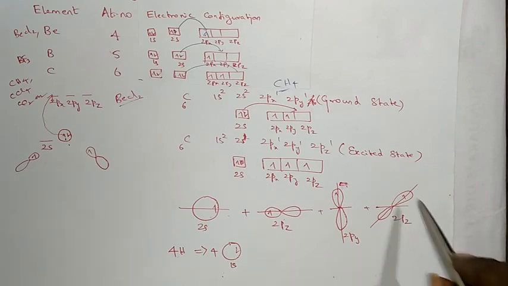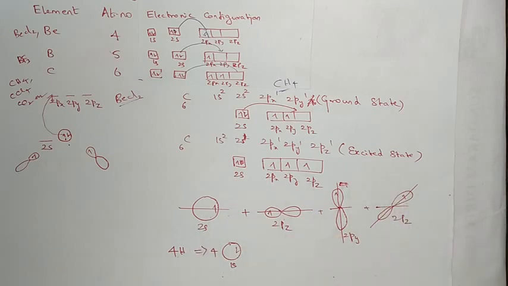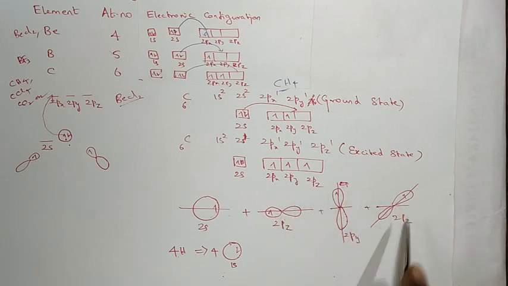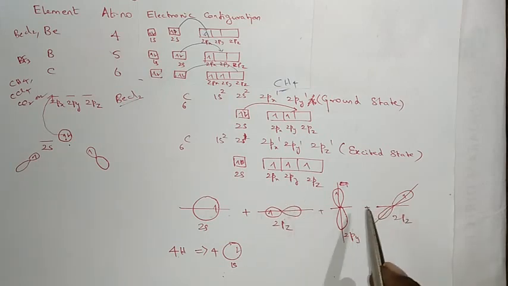Also, the direction of bonds, or the geometry of the entire methane molecule, is also different. Because see, the 3 2p atomic orbitals are at 90 degrees to each other. So when the bonds are formed between these 3 2p atomic orbitals and 3 1s atomic orbitals of hydrogen, the bonds are also at 90 degrees to each other.